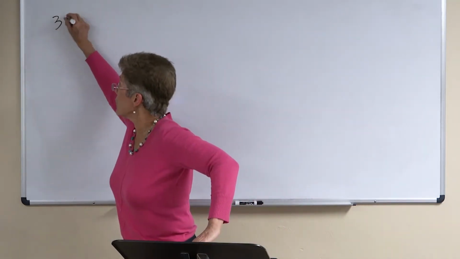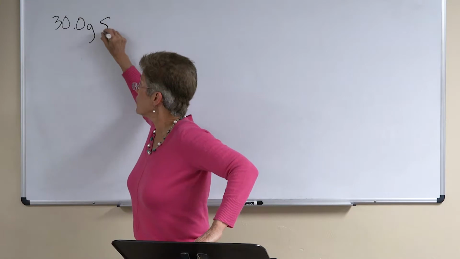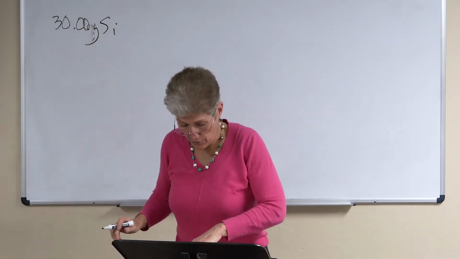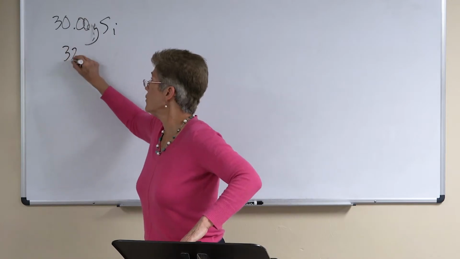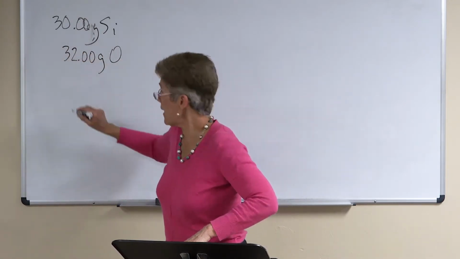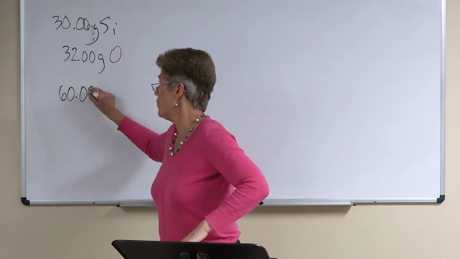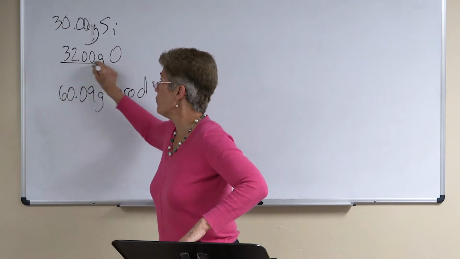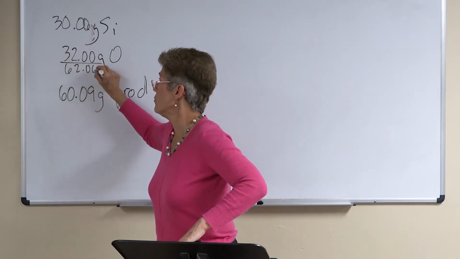So we have 30 grams of silicone, 4 significant figures, and 32 grams of oxygen, and the total that we make is 60.09 grams of product. And we know that if we add these two up, it's 62 grams.